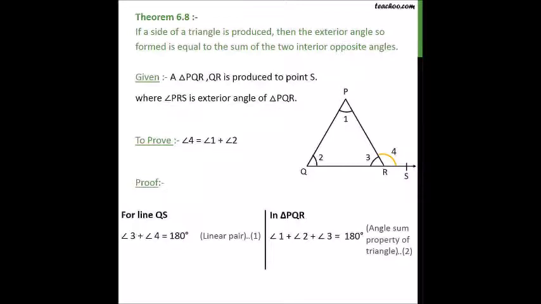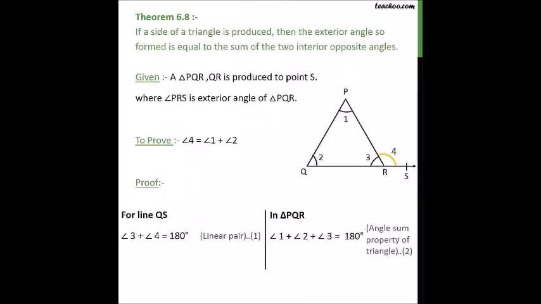Given a triangle PQR, QR is produced at the point S, where angle PRS is the exterior angle of triangle PQR, to prove that angle 4 is equal to angle 1 plus angle 2, right?